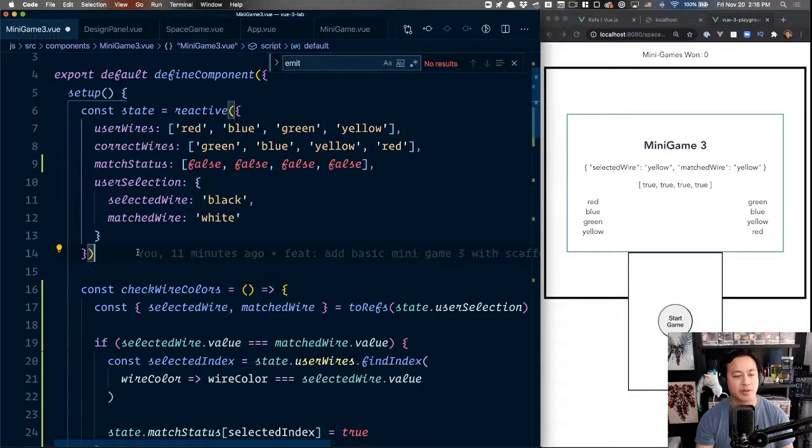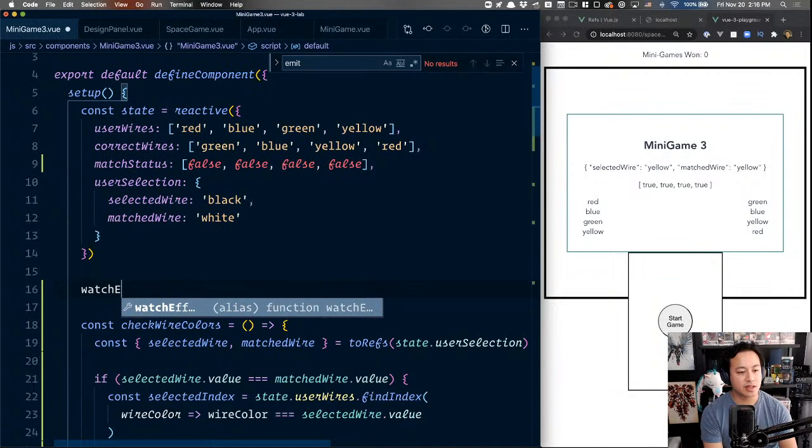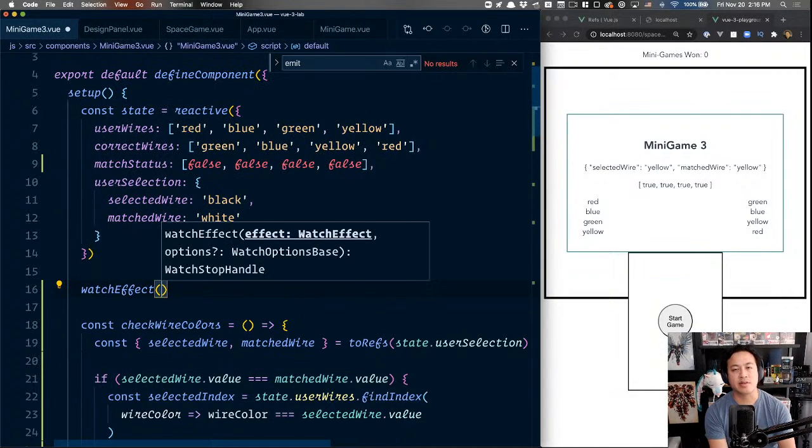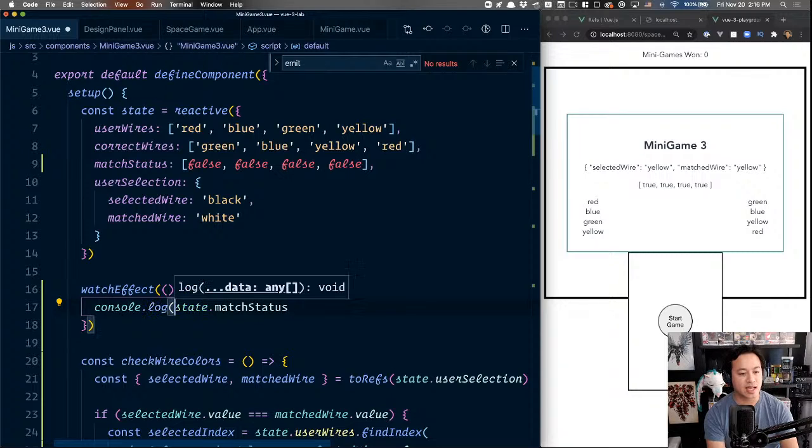I'm going to write it up here because I think teaching this way is easier. You basically call watchEffect directly, right? Think of it like a lifecycle hook. This is just part of the thing that you can do. It takes in just an anonymous function, and then inside you talk about what you want to track. So in this case, we want to track state.matchStatus, for example. And then every time match status changes, we want to just log it.